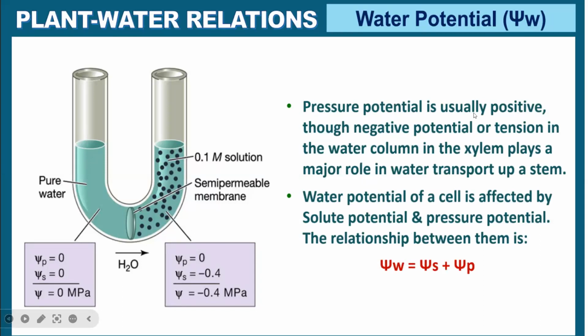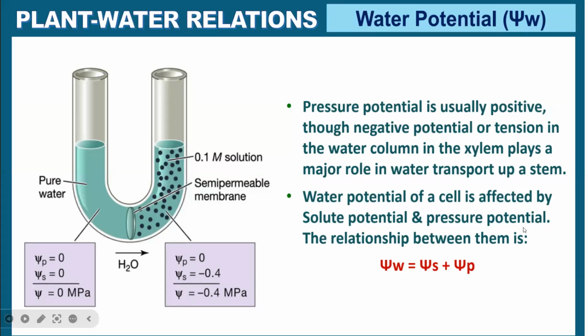always positive. Though negative potential or tension in the water column in the xylem plays a major role in water transport of the stem. Because of negative potential in the xylem, water will always move from positive to negative. In xylem there will be negative potential, while pure water will have positive. Water always moves from higher concentration to lower concentration. So this negative potential in xylem plays a very important role in transport of water.